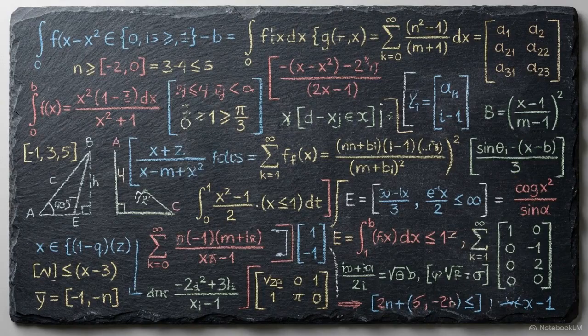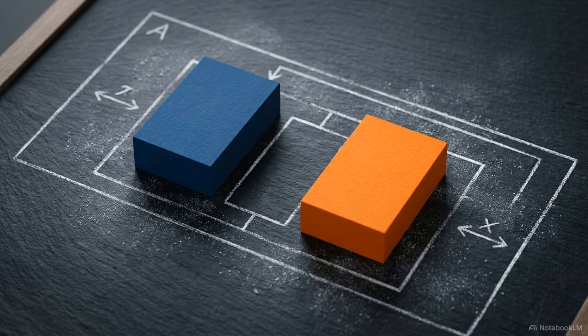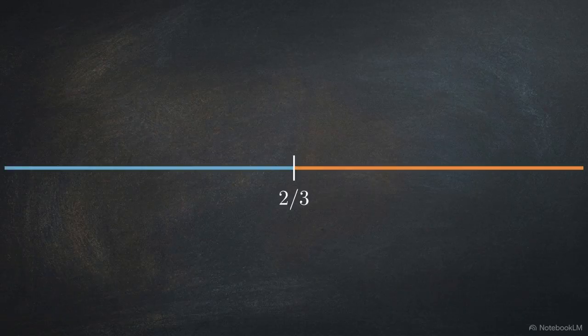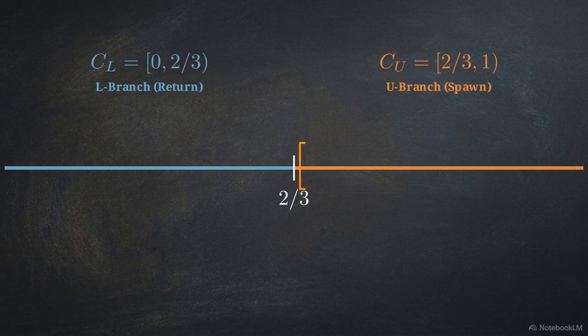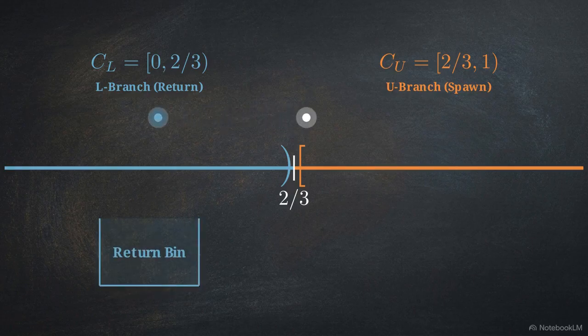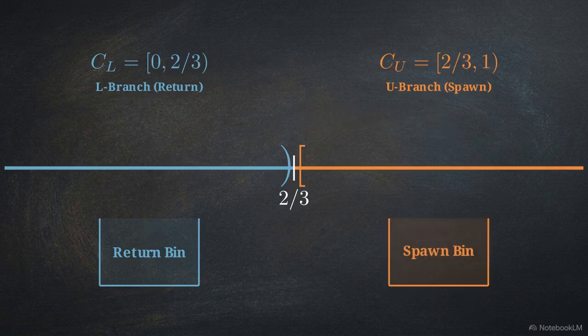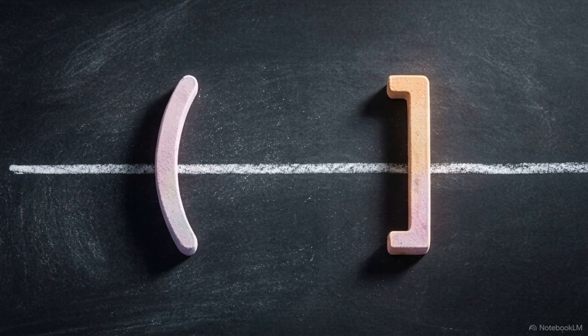Recall the strict mathematical definitions of the intervals defined at step 0: the lower return set is 0 to 2/3, and the upper spawn set is 2/3 to 1. We use a half-open boundary convention. Because the exact rational value of 2/3 belongs unambiguously to the upper set, the two intervals share 0 intersection points. Consider two independent paths sharing an identical prefix until the exact threshold crossing. At divergence, one satisfies the condition to take the L branch, cleanly dropping into the return bin. The other takes the U branch, proceeding into the spawn bin. This half-open separation guarantees the first return cylinders are fully disjoint topological sets.